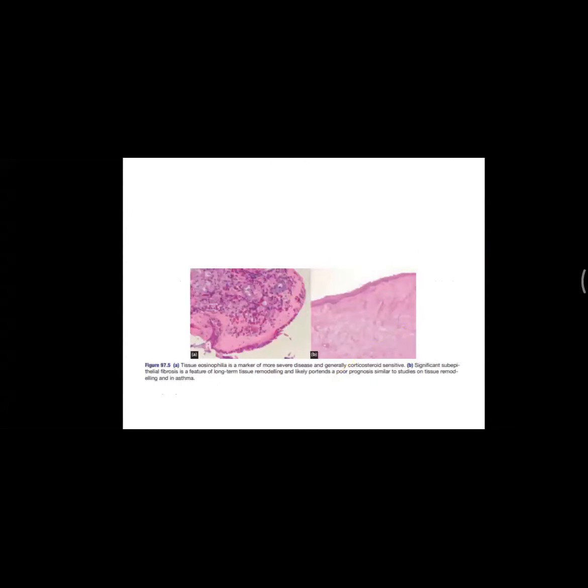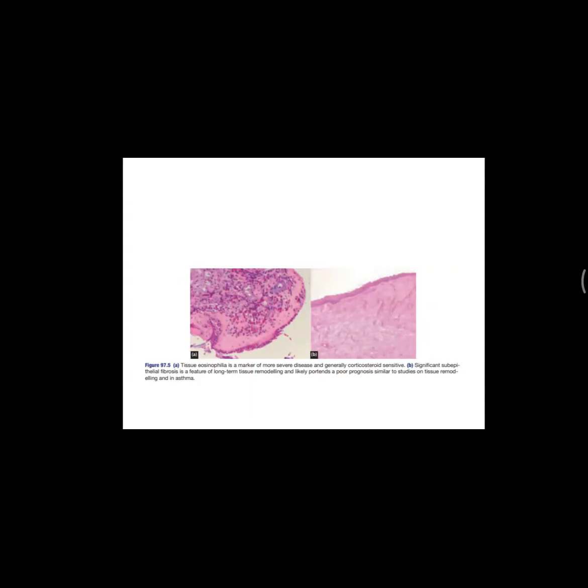Yes, sir. This is the histopathological slide, sir. As you could see in the corticosteroid sensitive, the eosinophils, for example, we have said that 21 days is the lifespan of these eosinophils, and you can give it for 3 weeks. That is the reason for giving corticosteroid for 2 to 3 weeks.